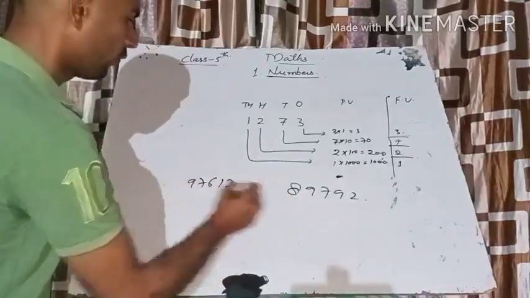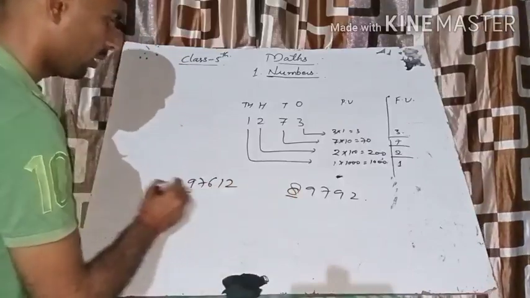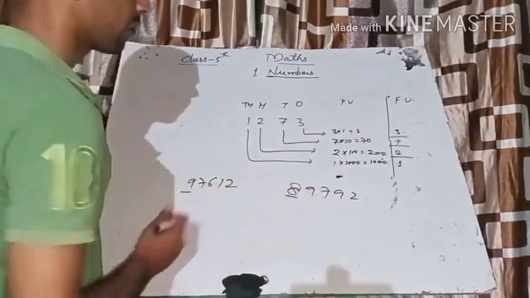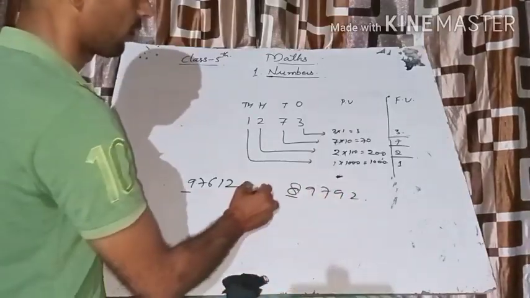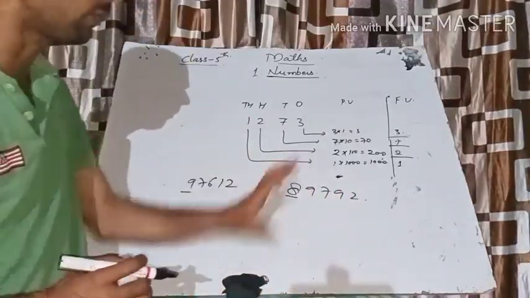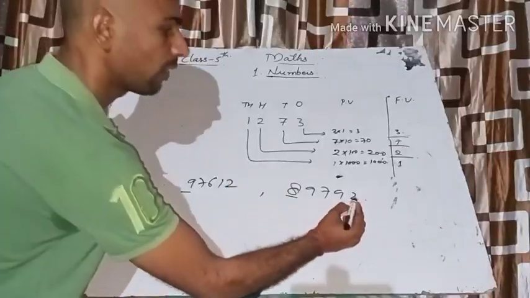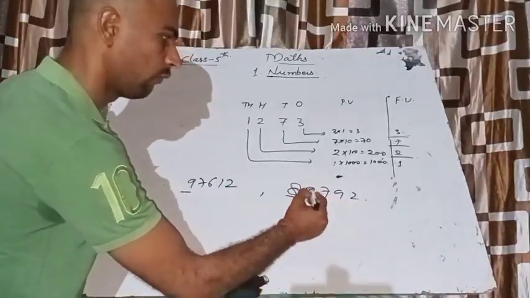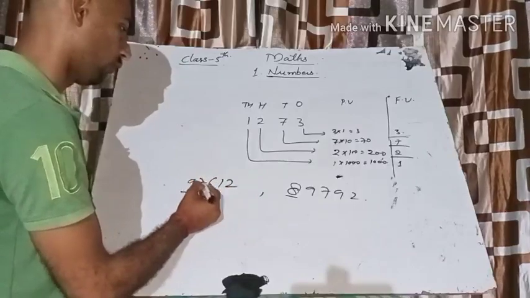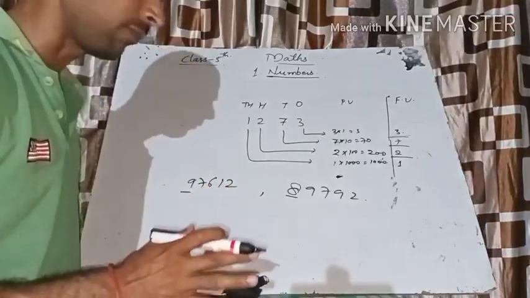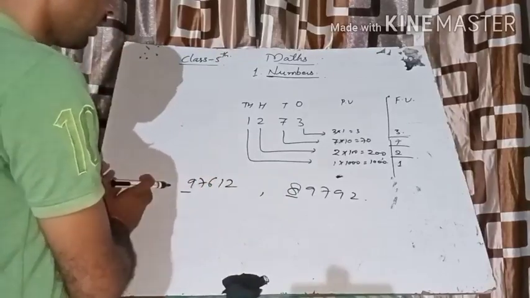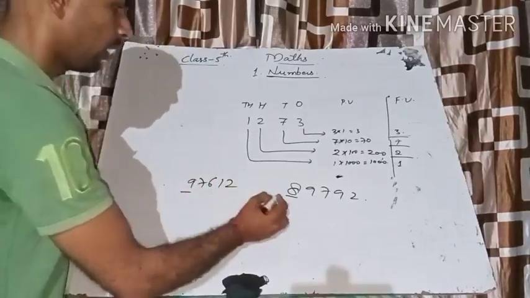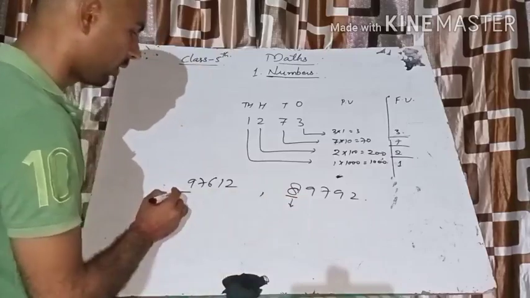First we count the total digits in the numbers. Suppose you are asked which of these two is greater. First you count the digits: 1 2 3 4 5 and here 1 2 3 4 5. If both have the same number of digits, then we look at the leftmost digit. What is here 8 and what is here 9.